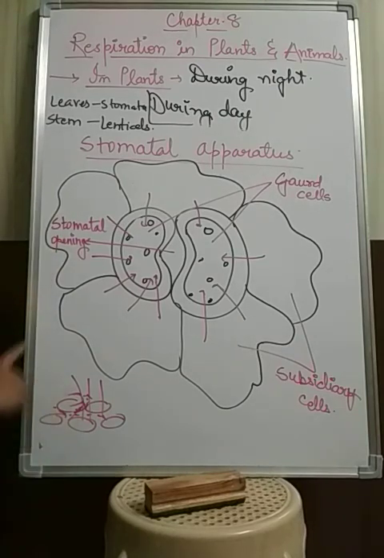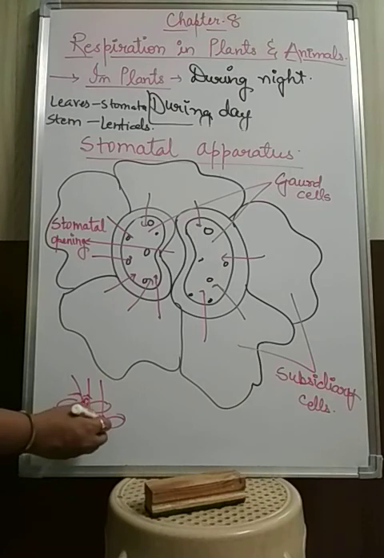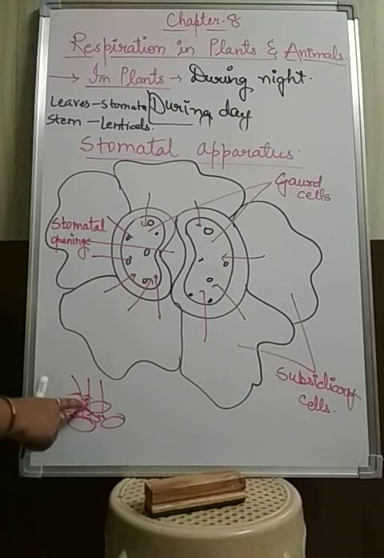That's why if the plant is overwatered, the root cells will not get enough air and will not be able to breathe, because if we provide excess water, then in place of these air spaces the water will fill. Once the water fills them, there will be no air left, and the root cells will not get oxygen. That's why we should always give a sufficient amount of water to the plants so that they can breathe properly.